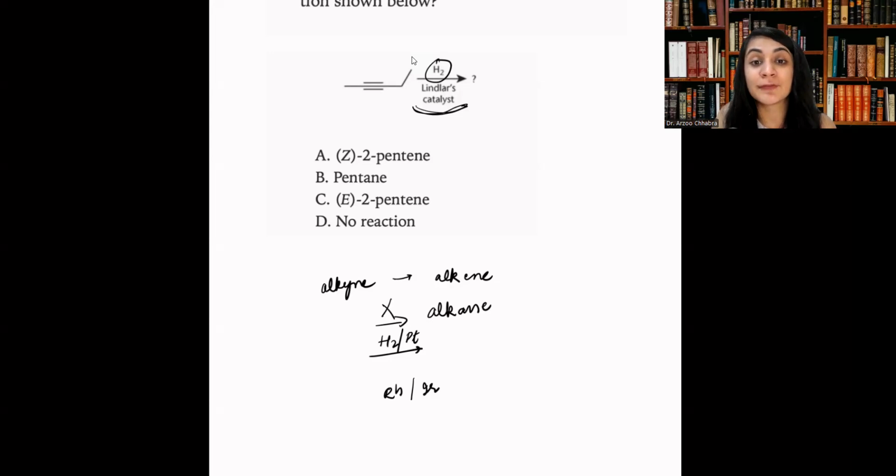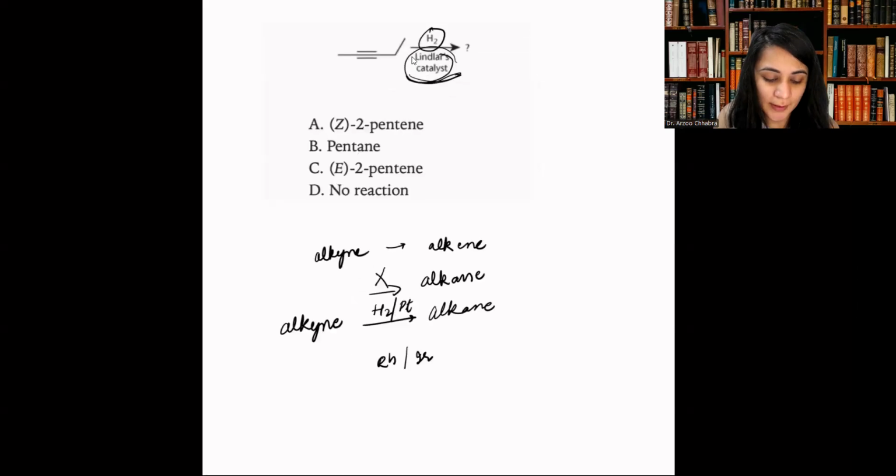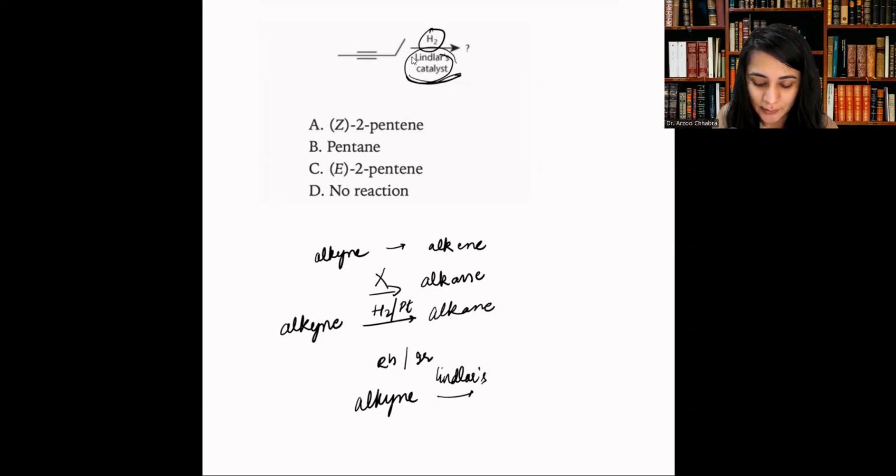Here's the other thing that you have to remember, and that is that it is selective for Z products, right? I'm going to fully write the reaction. When we start off with an alkyne and use the Lindlar's catalyst, the product is Z selective, meaning a cis alkene is formed.